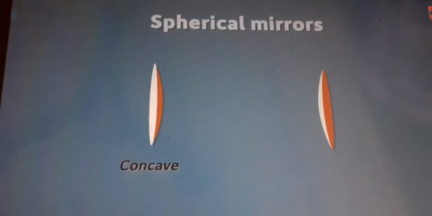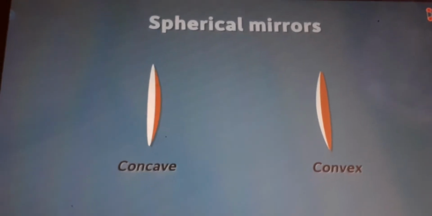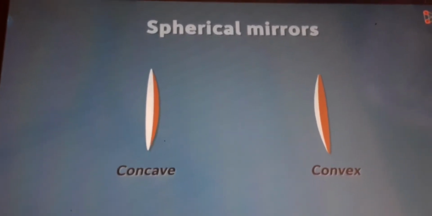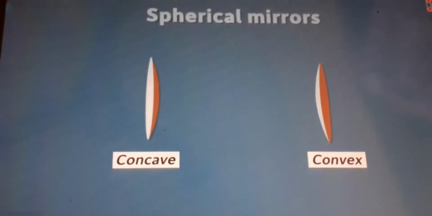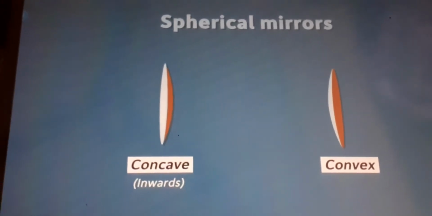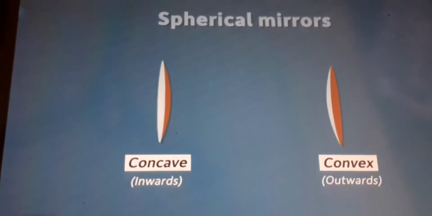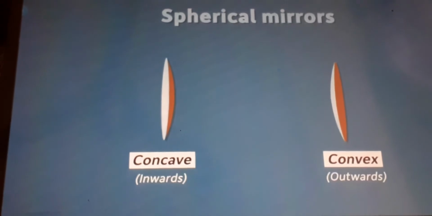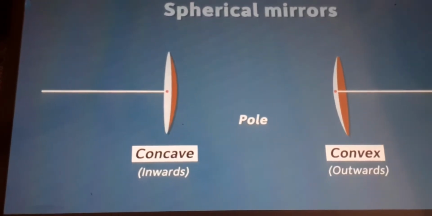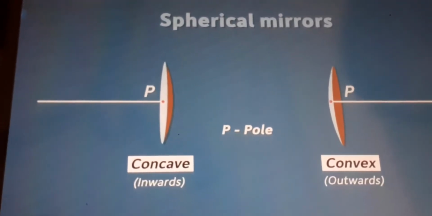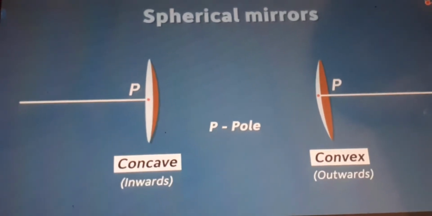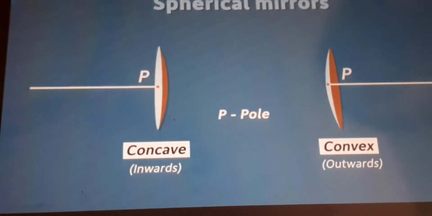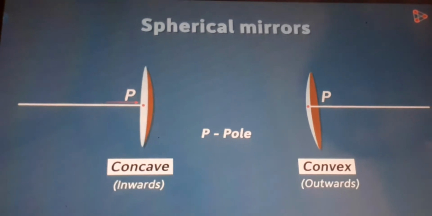So let's do that. Both the mirrors are placed like this. Concave mirror on your left and convex mirror on your right. I'm going to define the terms for both these mirrors. Concave, inwards, and convex, outwards. The center of the reflecting surface of the mirror is called the pole. We represent it with a point P. In the front view of both the mirrors, you can see that the pole is present right at the center.